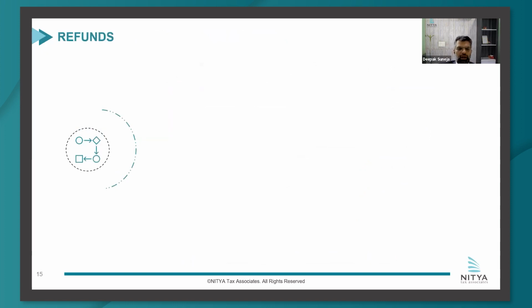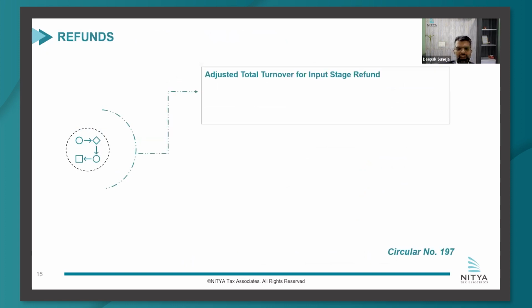Moving forward, the clarifications which they have provided for refund. So the first clarification which they have given is that while computing input stage refund, and firstly, let us understand why this clarification came. For input stage refund, when you are determining the value of export turnover, that is the lower of FOB value of goods and value in tax invoice, whichever is lower. That was an amendment which came recently.